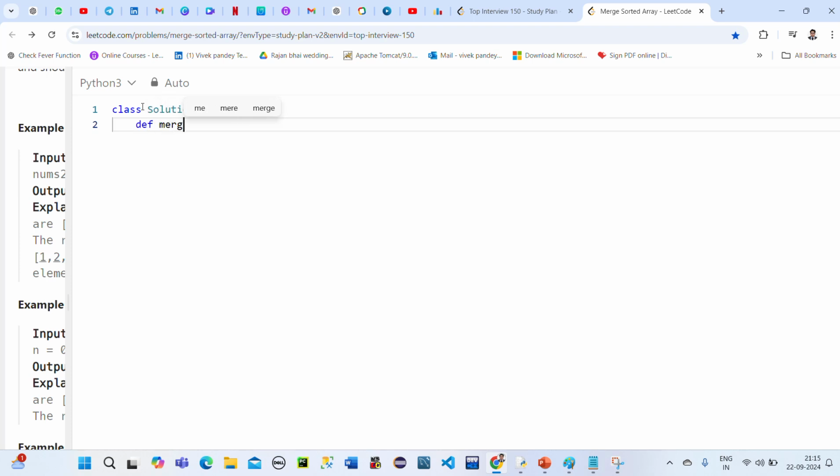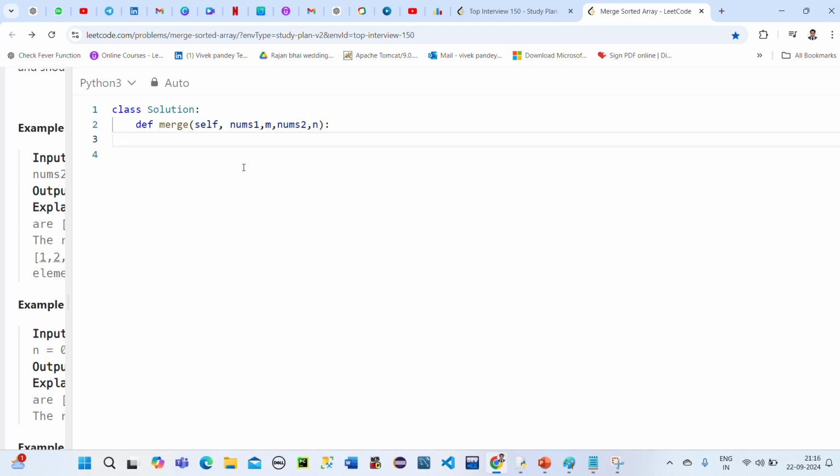And then here I'm using def merge, colon, and I need to pass the parameters. What are the parameters I need to pass? Obviously it is inside the class, and whenever we write this merge function, this is a method. So the first parameter will be self. Then nums1, comma, m, comma, nums2, comma, and n.